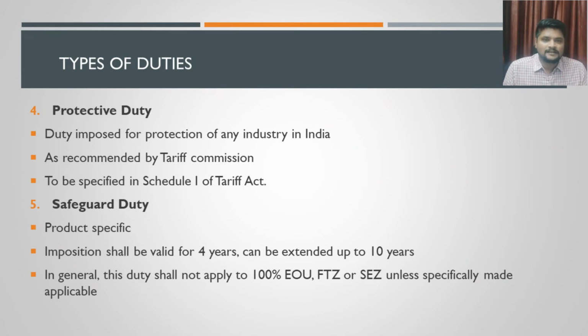So safeguard duty is mostly product specific. Safeguard duty can be charged on a product, and I will give you some additional information here. The safeguard duty can be applied for by any manufacturer locally.